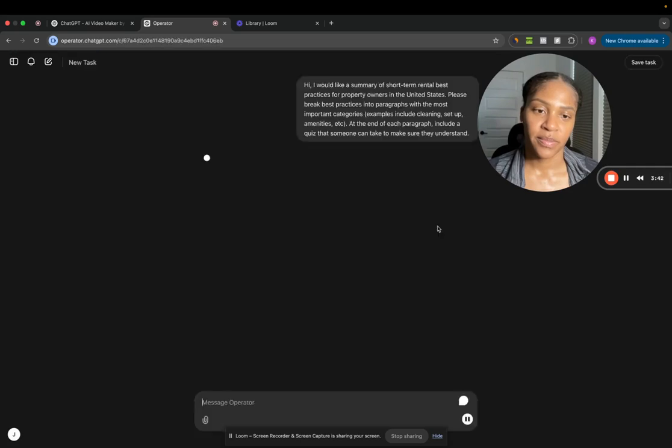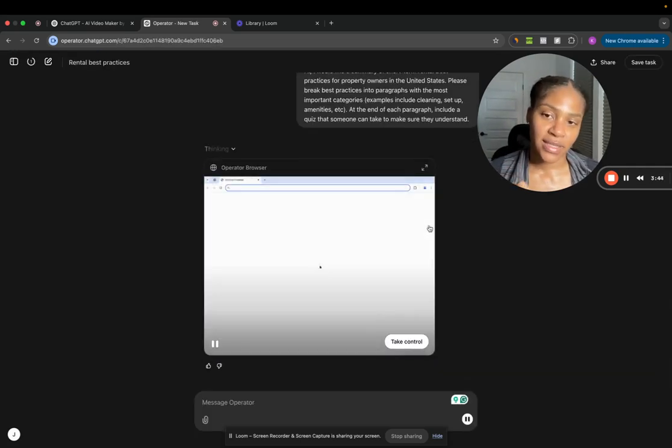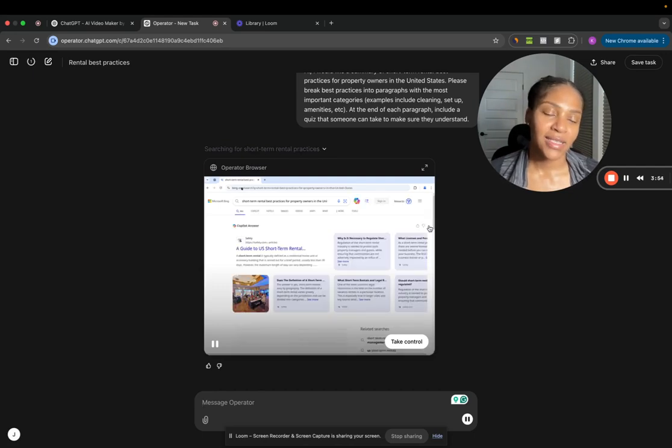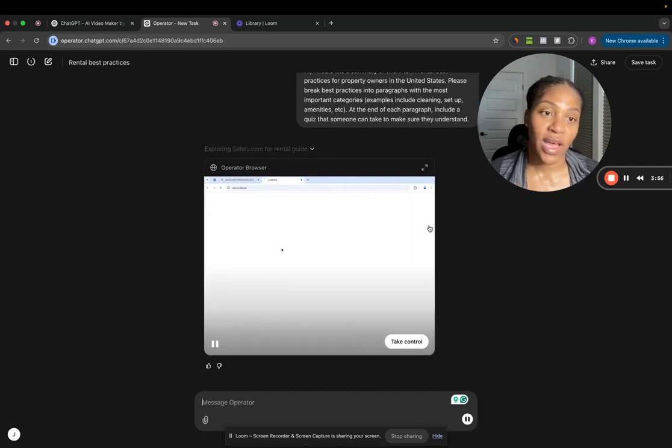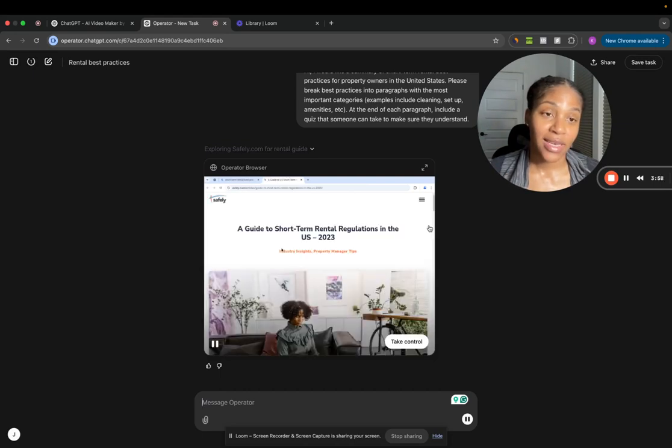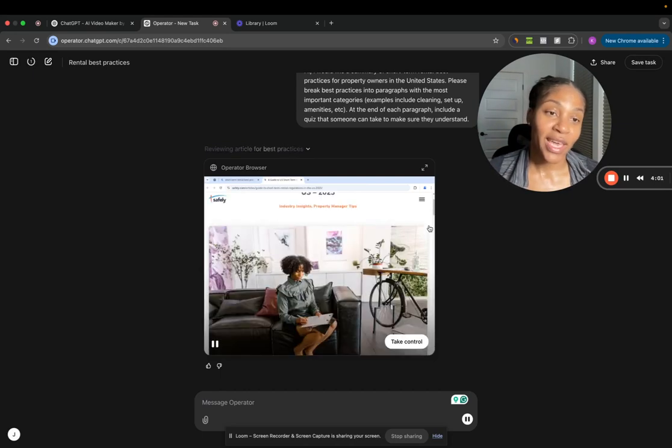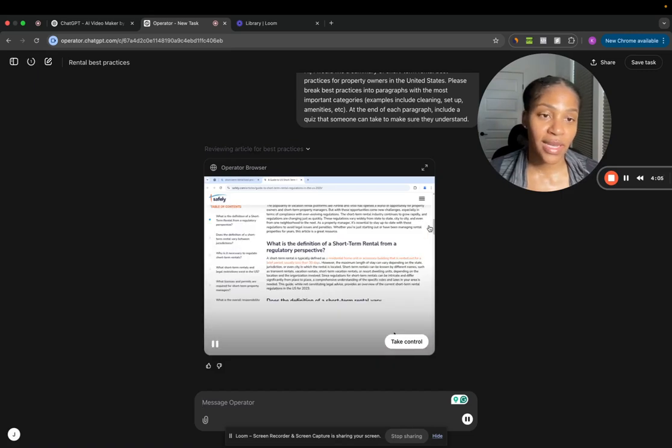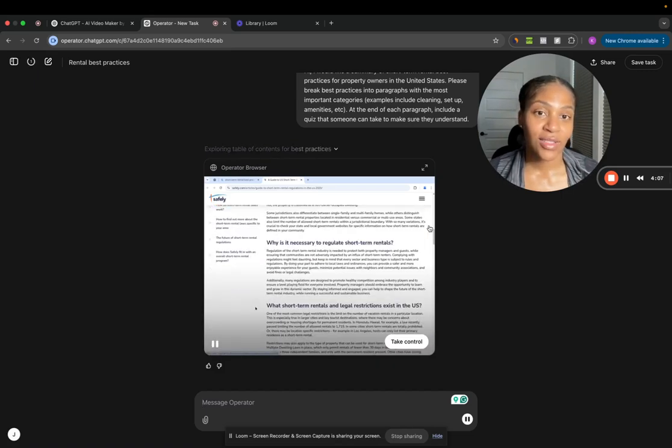Okay. So I've already tested directly asking Operator to build a course, and it said it couldn't do that. And so I'm trying just to ask in a different way. I recognize that Operator can't do everything, which I don't think it should, but what it can do is build a really strong shell, and then you can go in and make edits to the script, the summary, as you see fit.